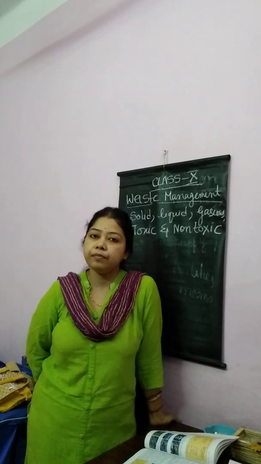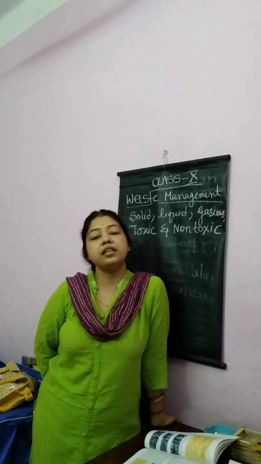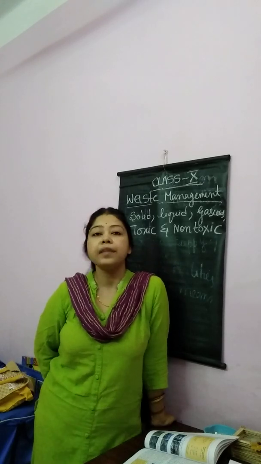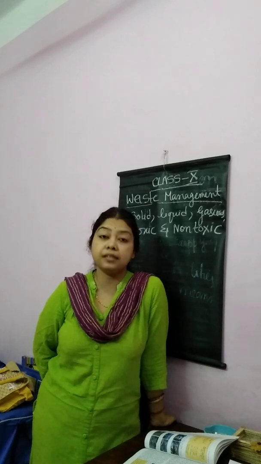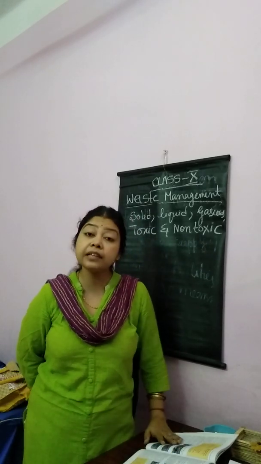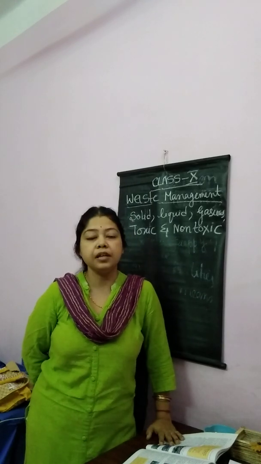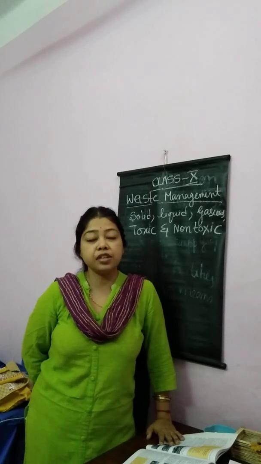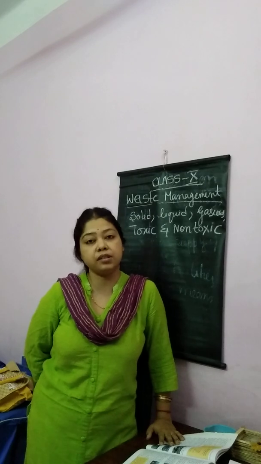So, for example, you know that eggshells, vegetable peels, tea leaves, these are biodegradable waste. They can easily get mixed with the soil. And non-biodegradable means that it does not mix with the soil, like plastic. Plastic takes 1 million years to mix up with the soil. So, it will not mix up with the soil. It will choke the drainage, it will choke the sewage system, it causes disturbance in the sewage system.